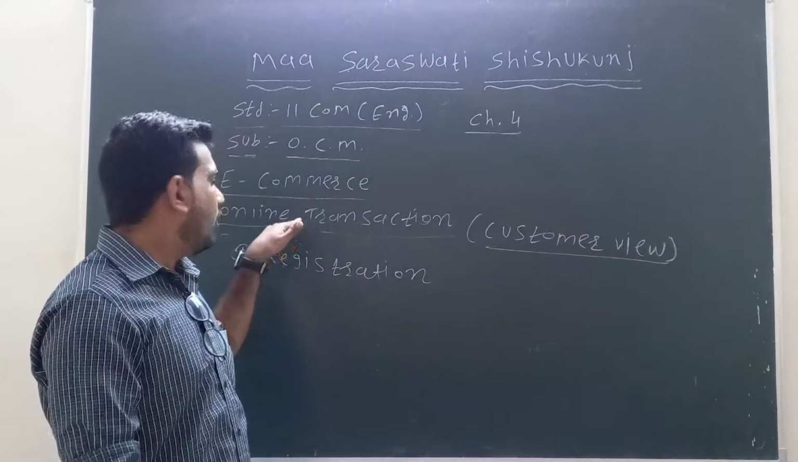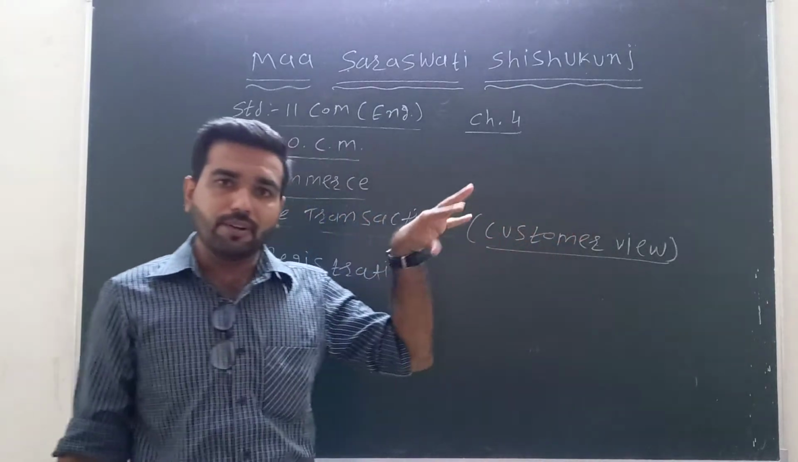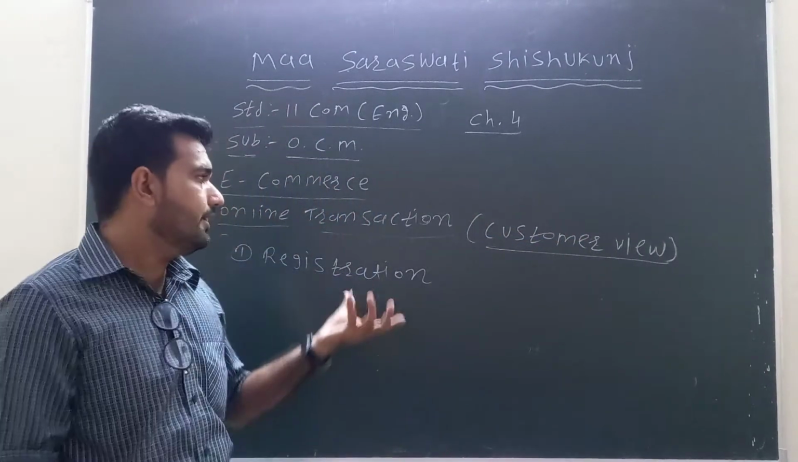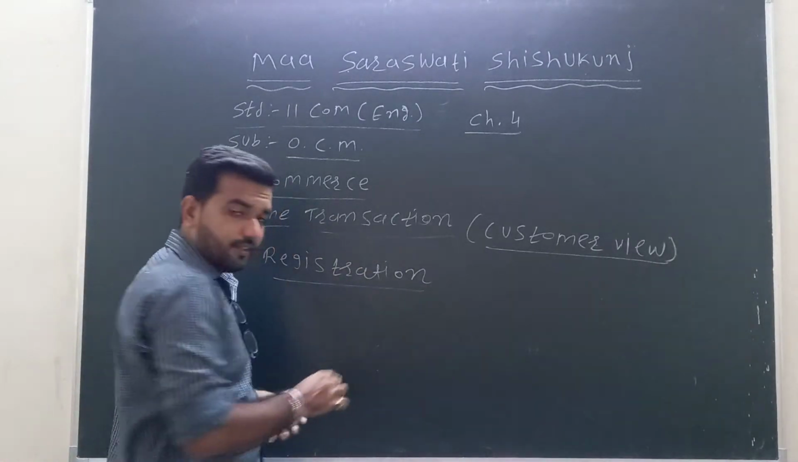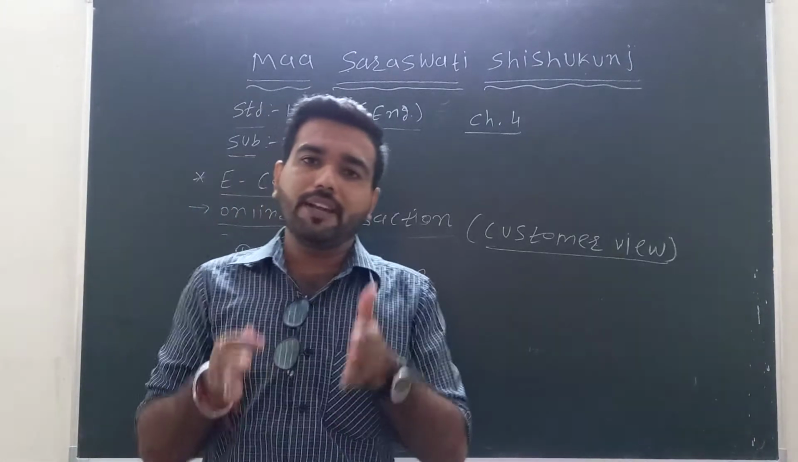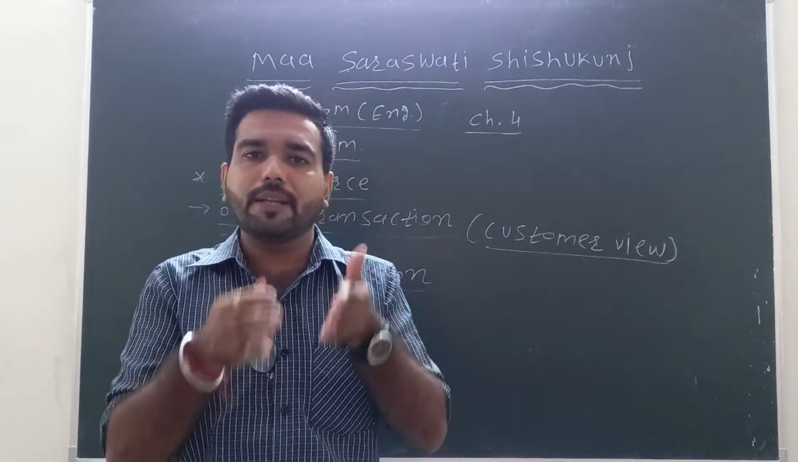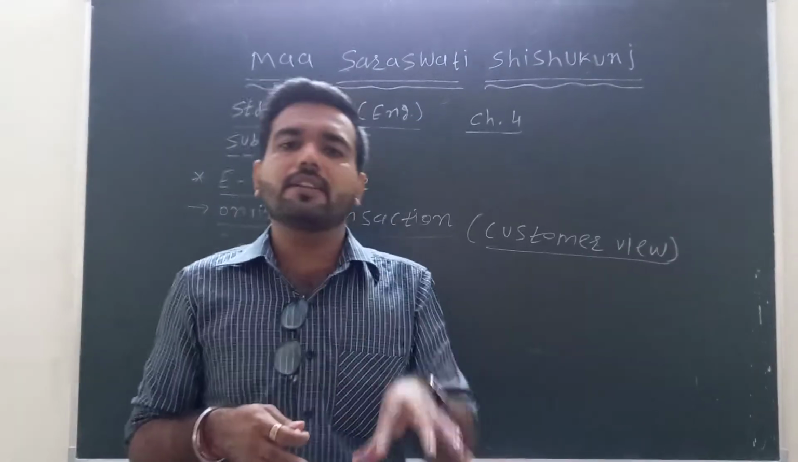Now second, the next part is online transaction through the customer view. If we are the customer buying the product through an online transaction, then which are the stages? First it is the registration. First of all, when we open the site or application like Amazon, Flipkart or any other application, we make the registration.